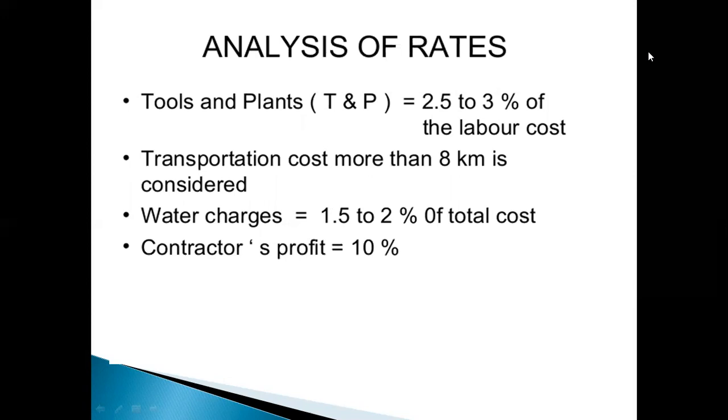Transportation cost for distances more than 8 kilometers is considered. Water charges are 1.5 to 2% of the total cost of the project, and contractor's profit is 10%.